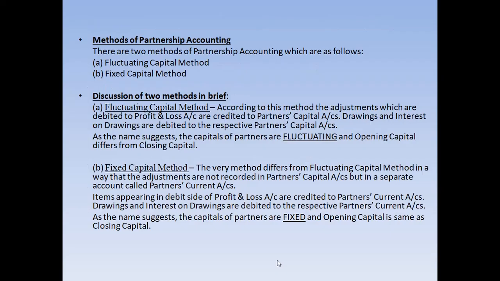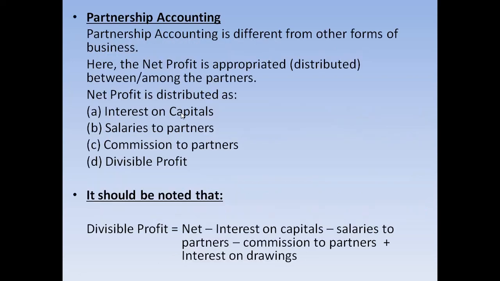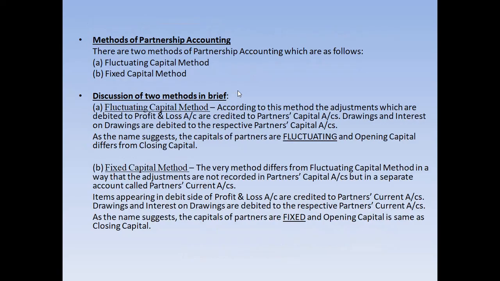Now let us see what these fluctuating and fixed capital methods are. According to the fluctuating capital method, whatever adjustments we have done here, interest on capital, salaries to partners, commission to partners, and the share of profit also, all will be included in the partners capital account only. If there is any interest on drawings, it will be debited, and if there are any drawings, they will also be debited.